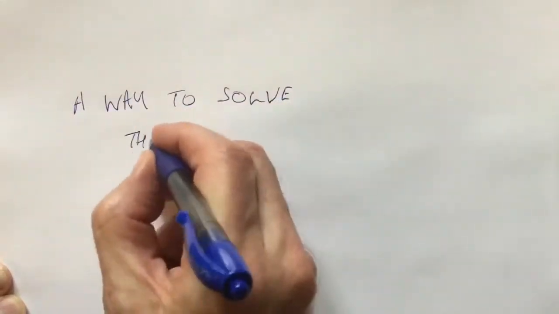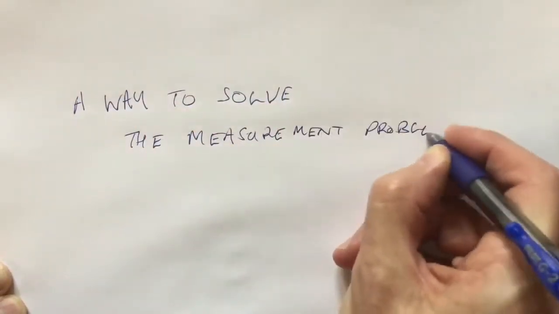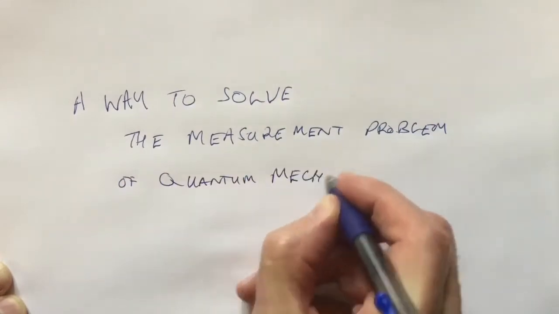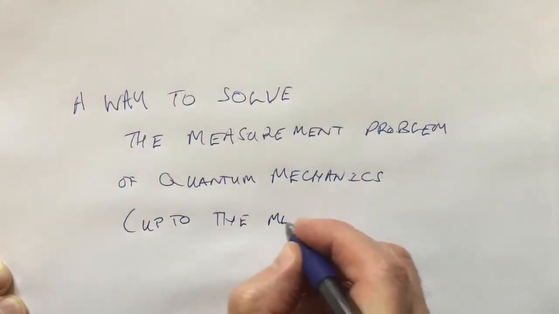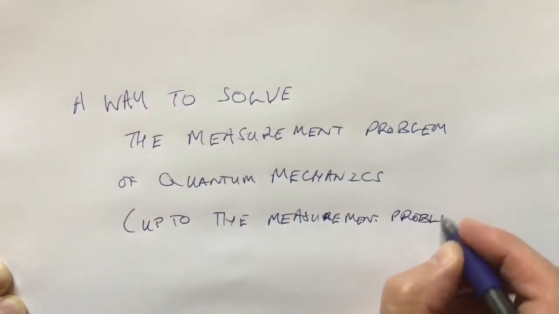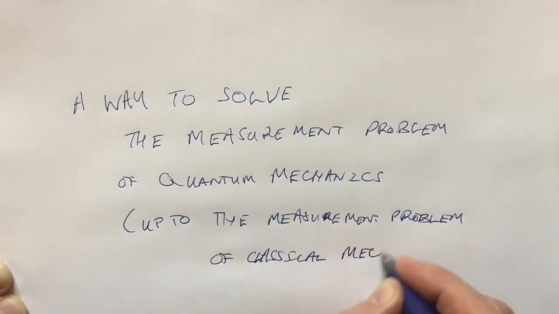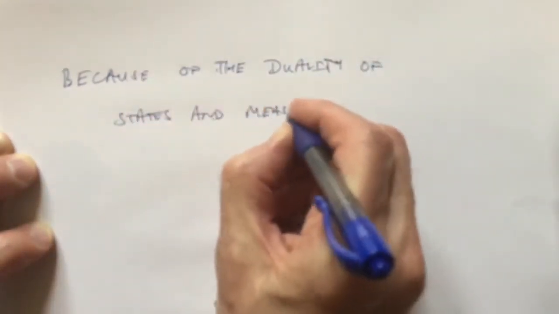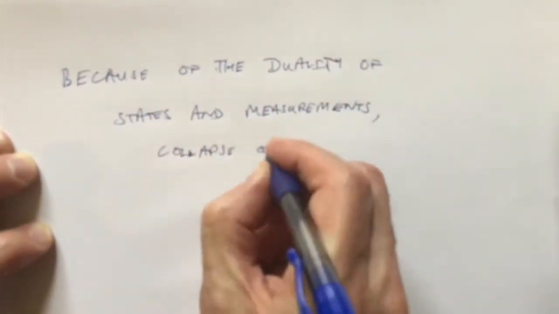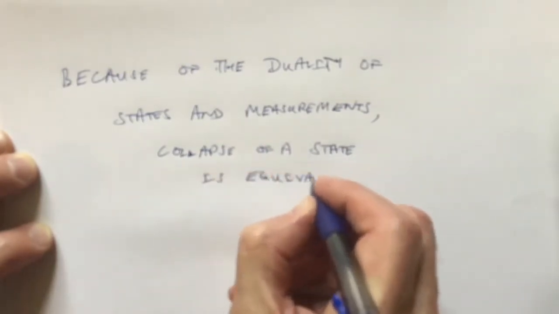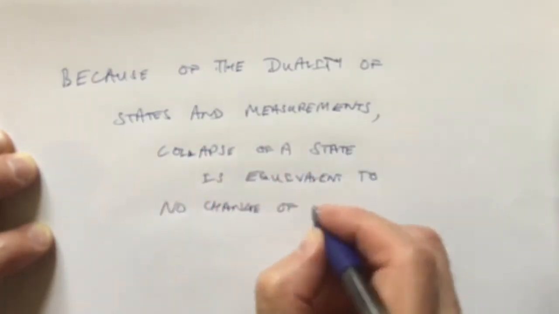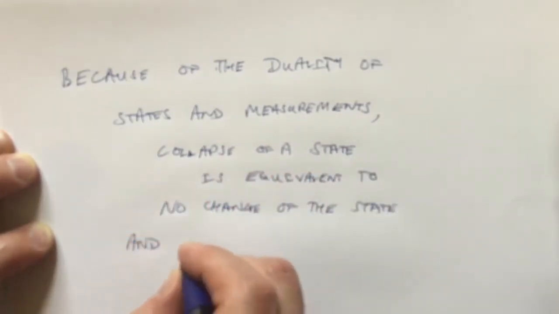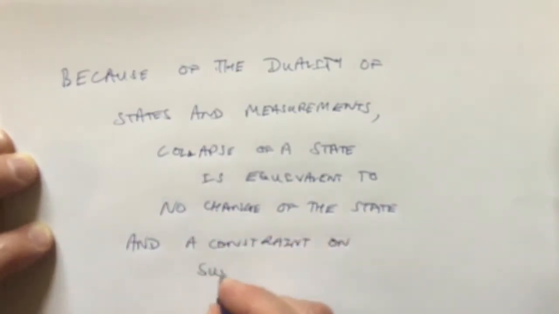We're going to show one way to solve the measurement problem of quantum mechanics. There will be part of the problem left, the part that is common with classical mechanics. There's a very simple way to state the solution. Because of the duality of states and measurements in quantum mechanics, collapse of a state is equivalent to no change of the state and a constraint on subsequent measurements.